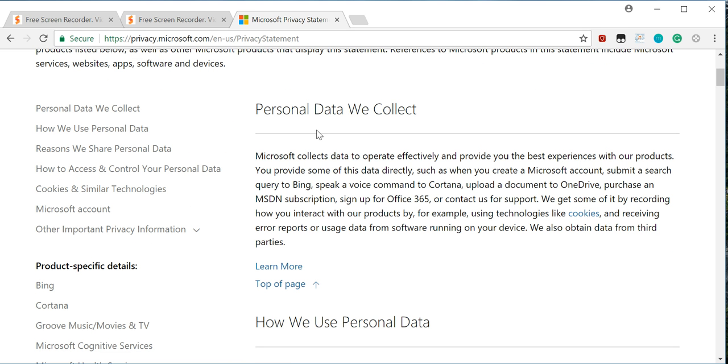Okay. Wonder how much is in the Learn More. Well, we'll get it. Personal data we collect.